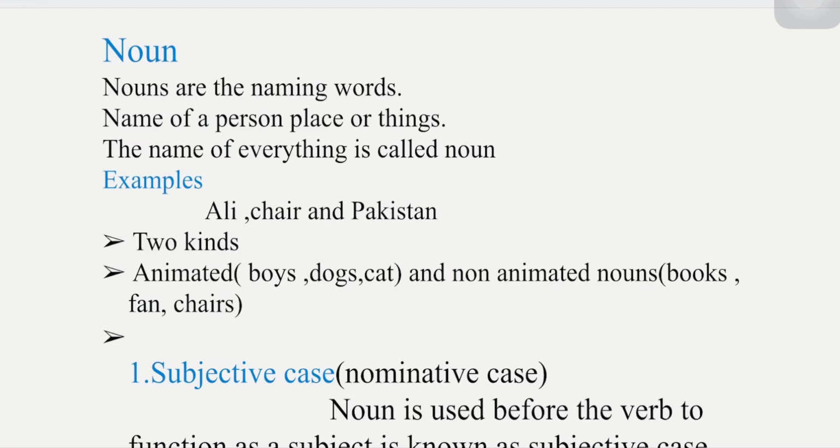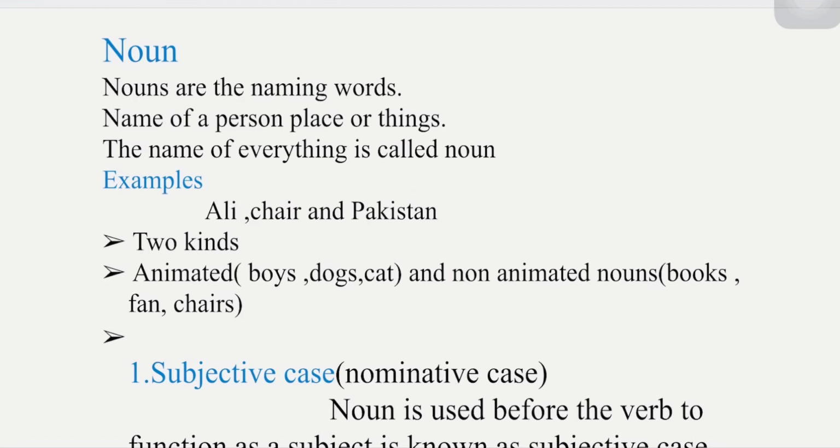So today we will talk about noun, then two major kinds of noun, and then further I will try to explain the cases of noun. So what is noun? Nouns are the naming words, or noun can be the name of a person, place, or things.